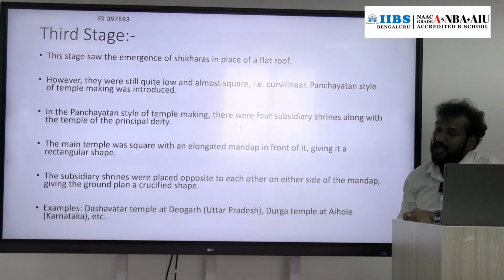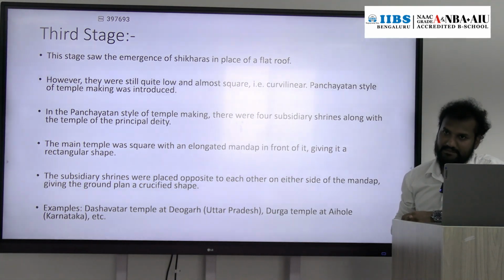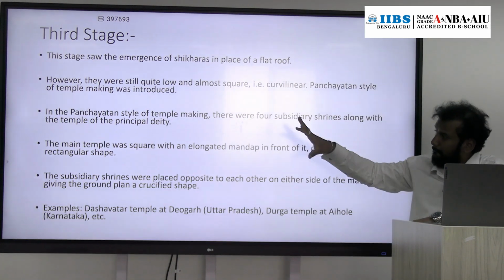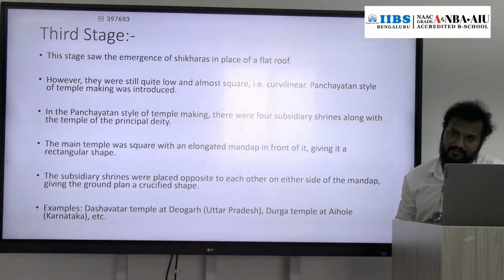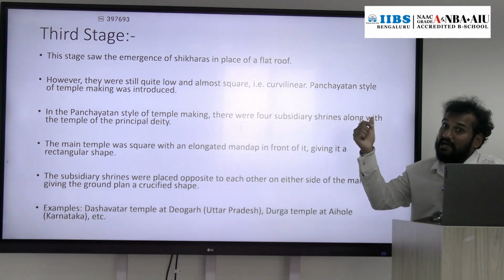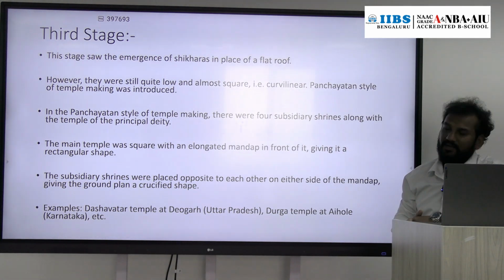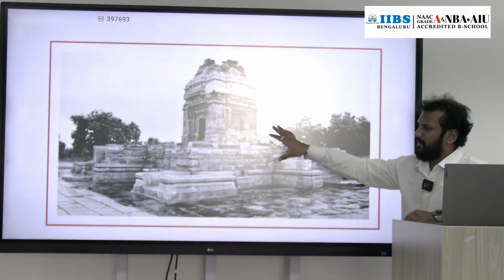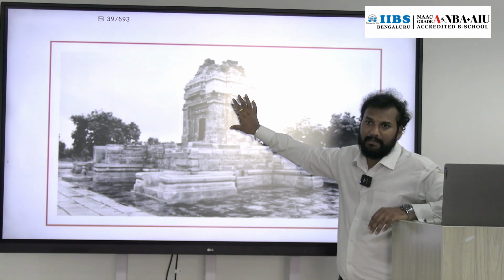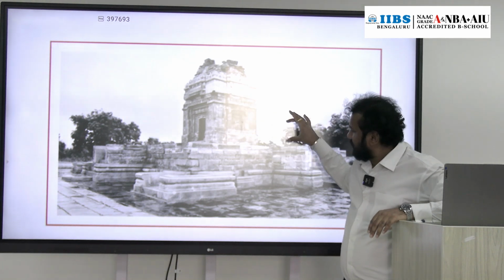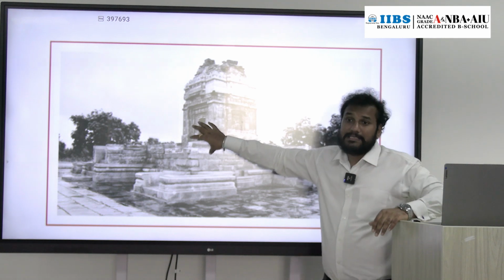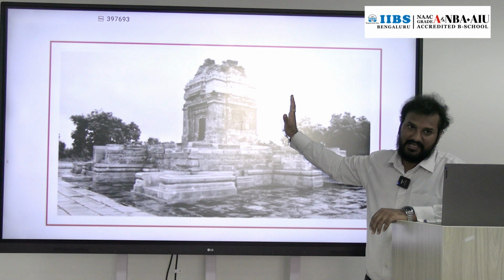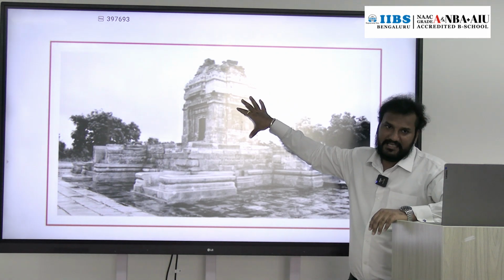Apart from that, another feature developed during the third stage of temple architecture is the Panchayatan style of temple, which exists till now also. So what is that Panchayatan style of temple? Here, this is a main shrine. Four sub-shrines, small shrines, will be constructed in the temple.